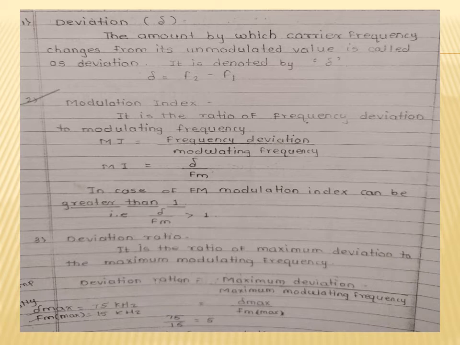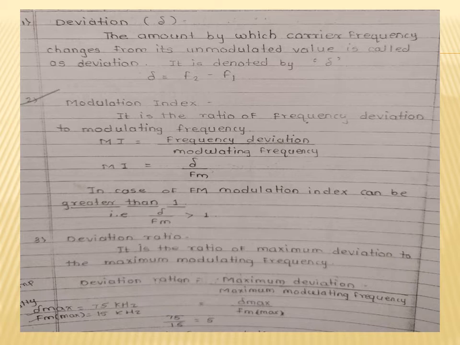So del max is 75 kilohertz and fm max is 15 kilohertz. 75 divided by 15 gives 5. So this is the deviation ratio, the standard deviation ratio, which is 5.